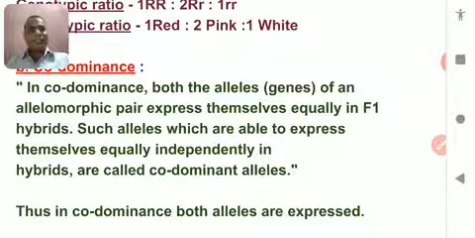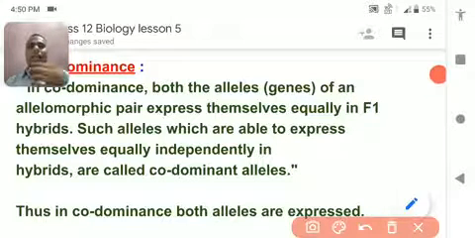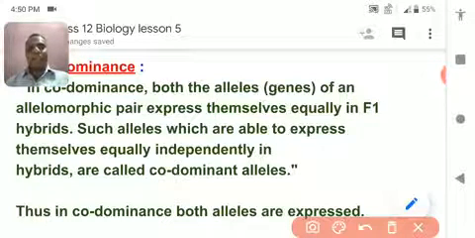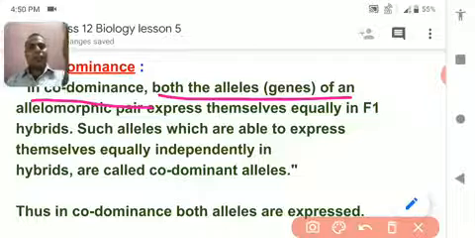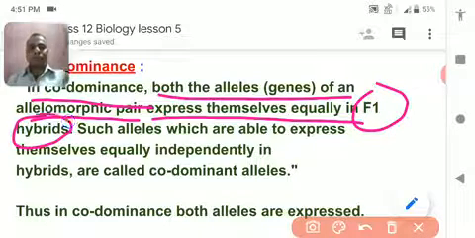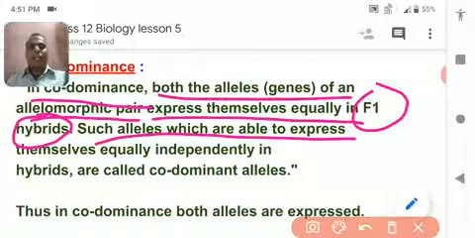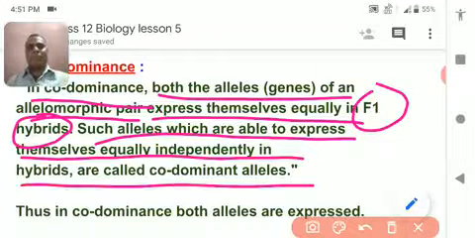In this case, both the characters are expressed at the same time and simultaneously. Just see, in codominance, both the alleles of the allelomorph pair express themselves equally in the F1 hybrid. Such alleles are able to express themselves equally and independently in the hybrid condition, so they are called codominant alleles.